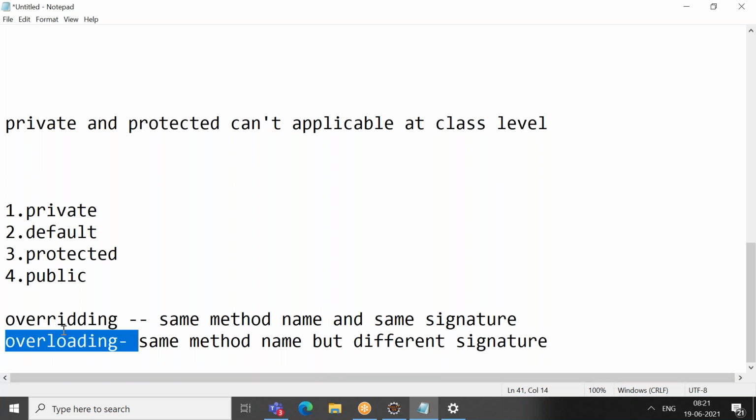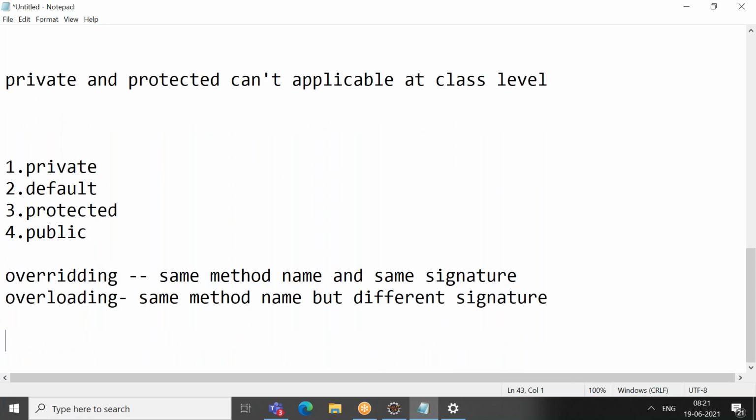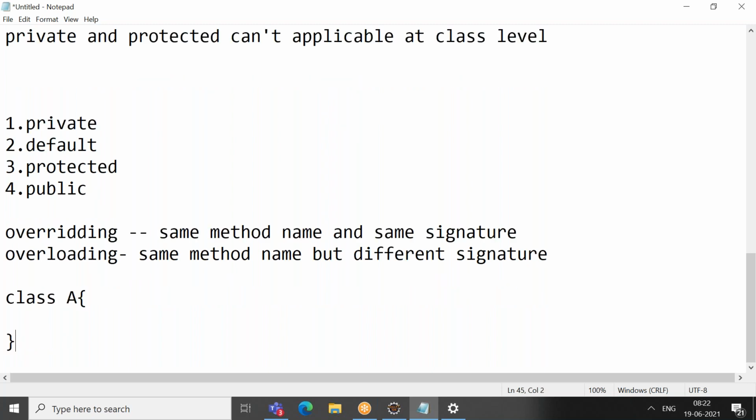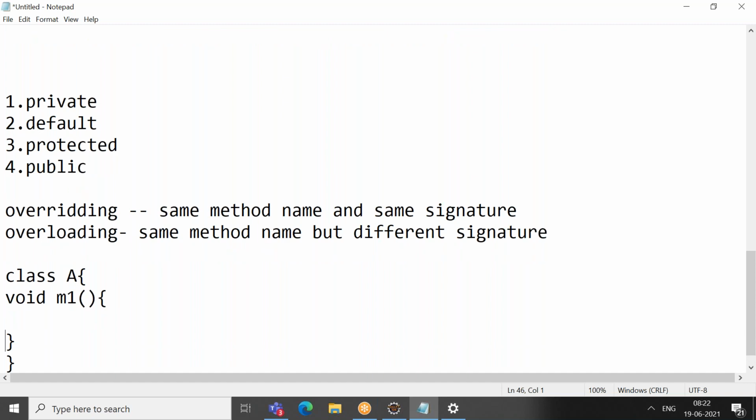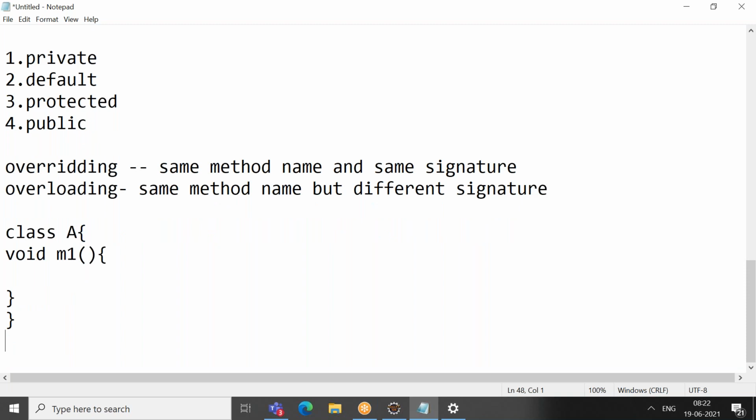Okay, this is your overriding, this is your overloading. So how overriding looks is, for example, I have a class A and I am just having a method called void m1. If you see, what is a signature? It is nothing but your method's return type and parameters that come under signature. What is the parameter here? Zero parameters. What is the return type? Void. So if I use the same syntax in my child class, then I call that method overriding.